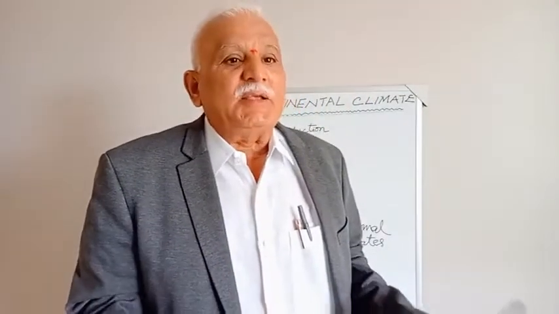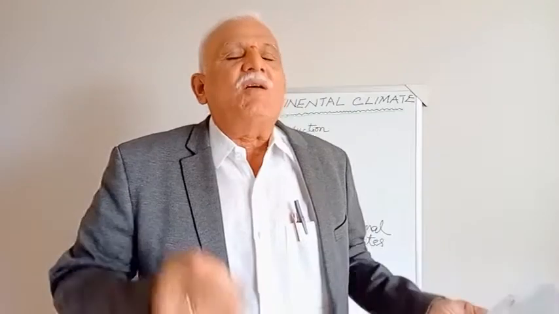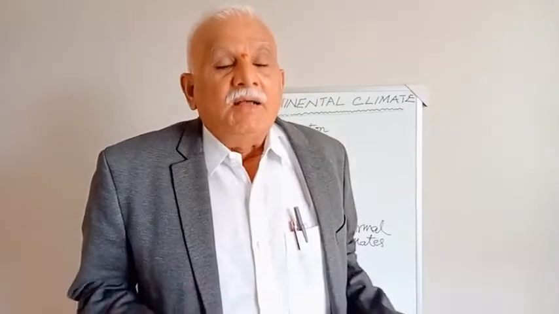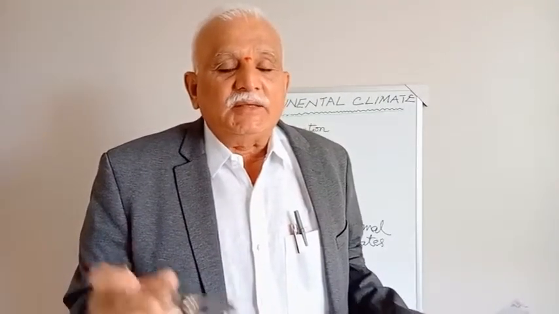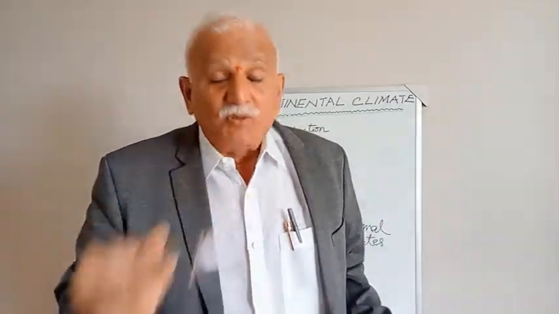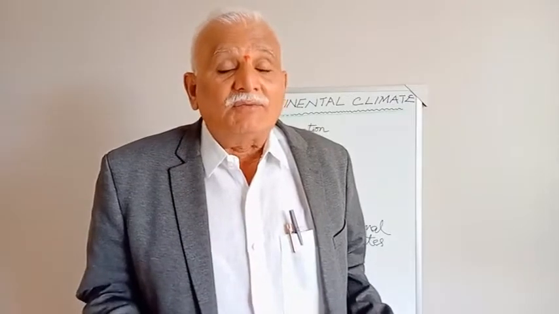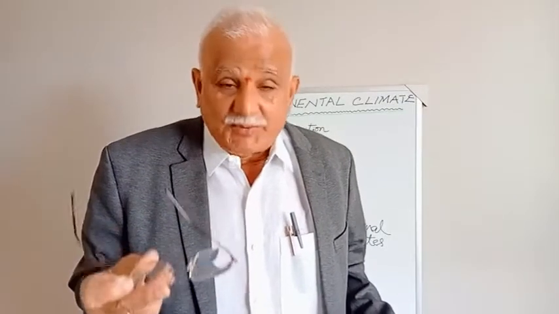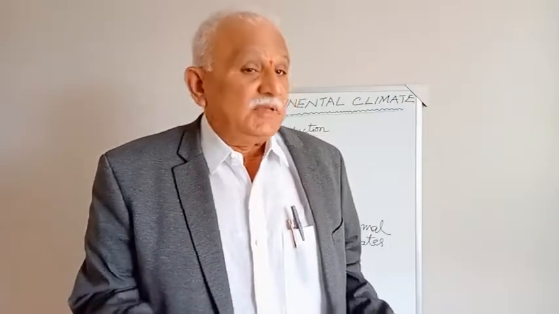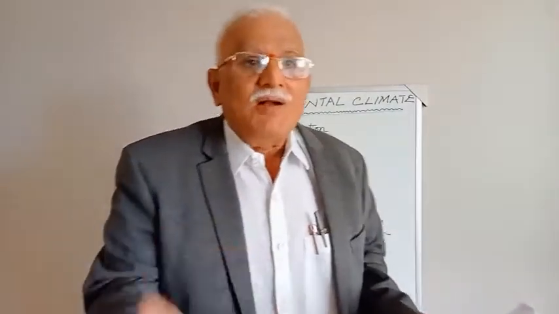More areas in the northern hemisphere experience continental climates. Why? Because the northern hemisphere is also known as the land hemisphere. More of the land is above the equator, in the northern part of the globe. So the land areas in the northern hemisphere experience continental climates. Continental climates are relatively less in the southern hemisphere, or in areas which have oceanic or sea influence.